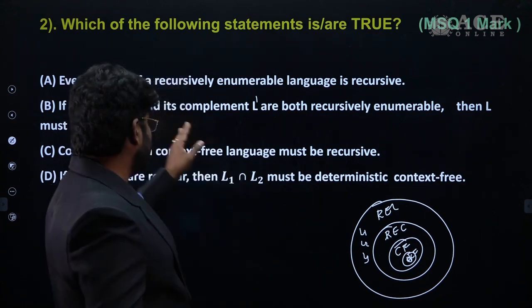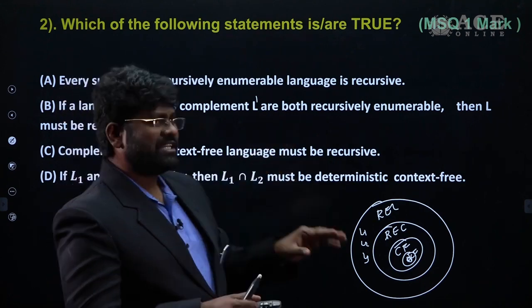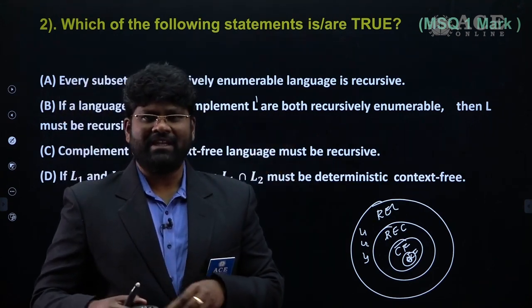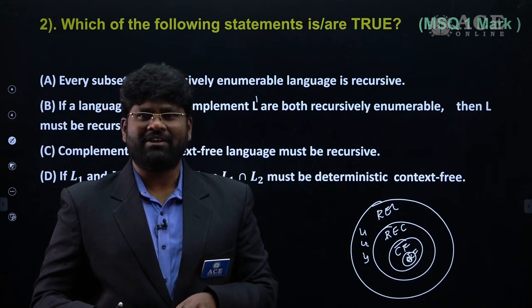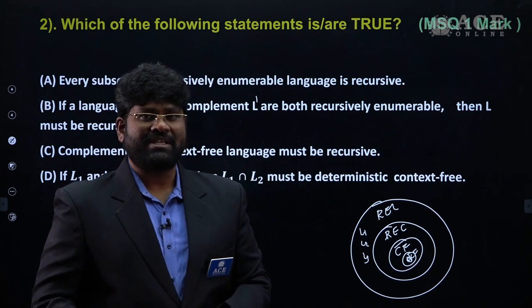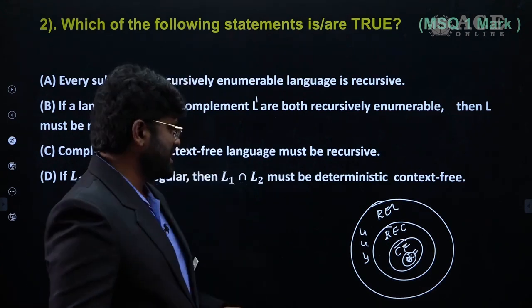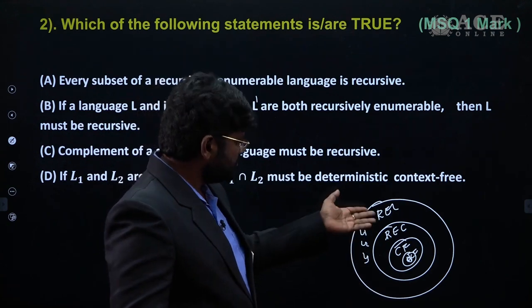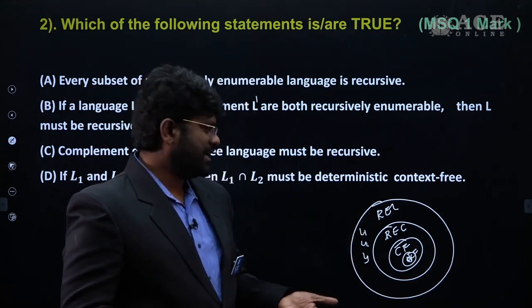He says that every subset of a recursively enumerable language is recursive, which has a different meaning. You remember, for this course particularly, the verbal English, or you can say the vocabulary, is very, very important. Every subset is saying that; it is not necessary. There may be certain subsets which are also recursively enumerable, not necessarily recursive.